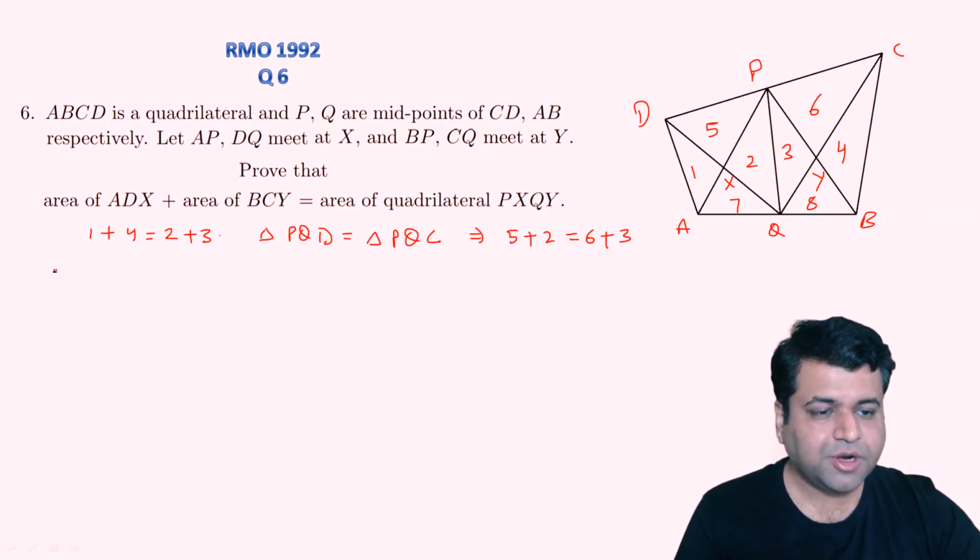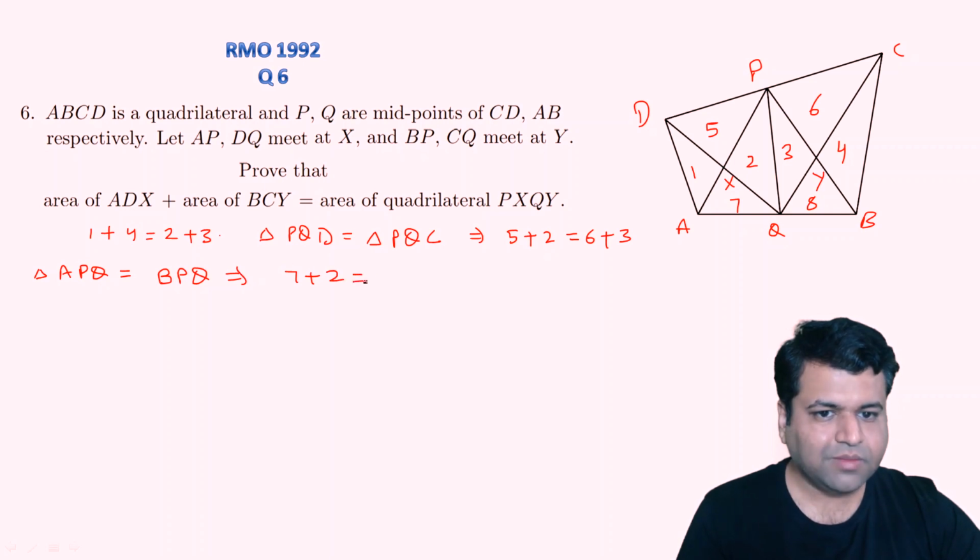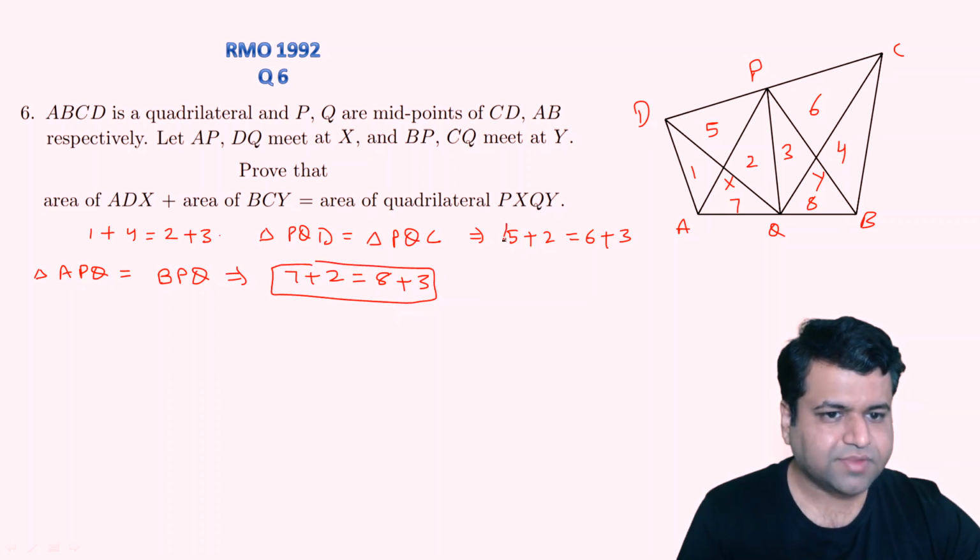Similarly, Q is also the midpoint, so we can say area of triangle APQ will be equal to area of triangle BPQ, right? So this will further imply 7 plus 2 will be equal to 8 plus 3, right? So this is what we have got. We have got these two things.